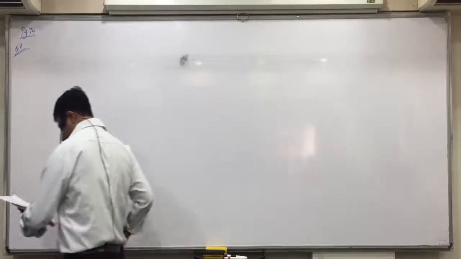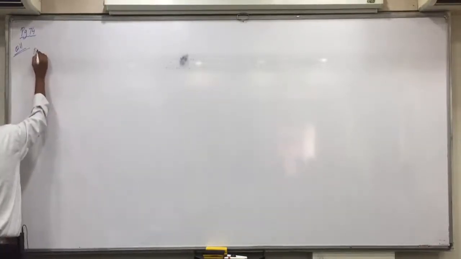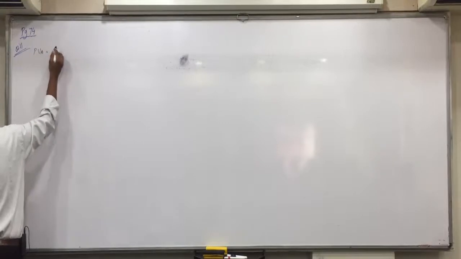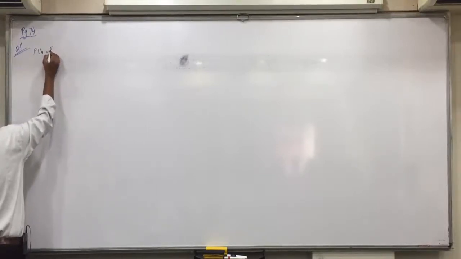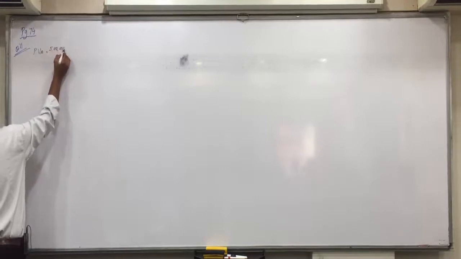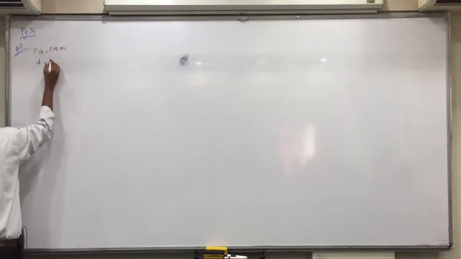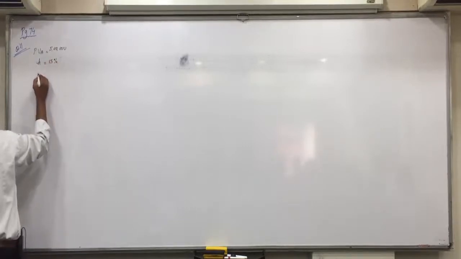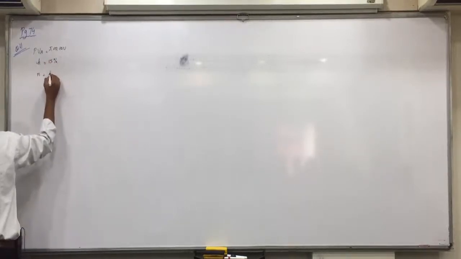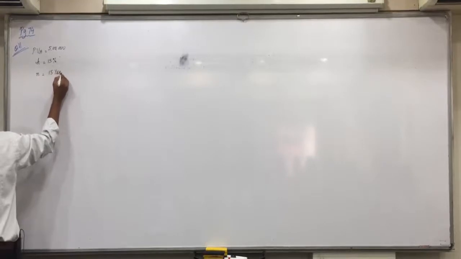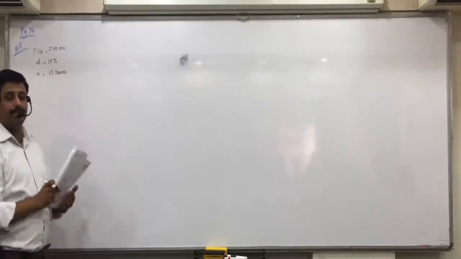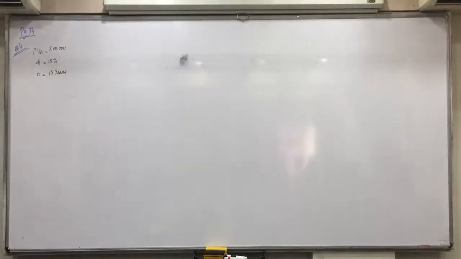So, write down. Present value of annuity is rupees 5 lakhs. K is 15% and number of years are 15 years.